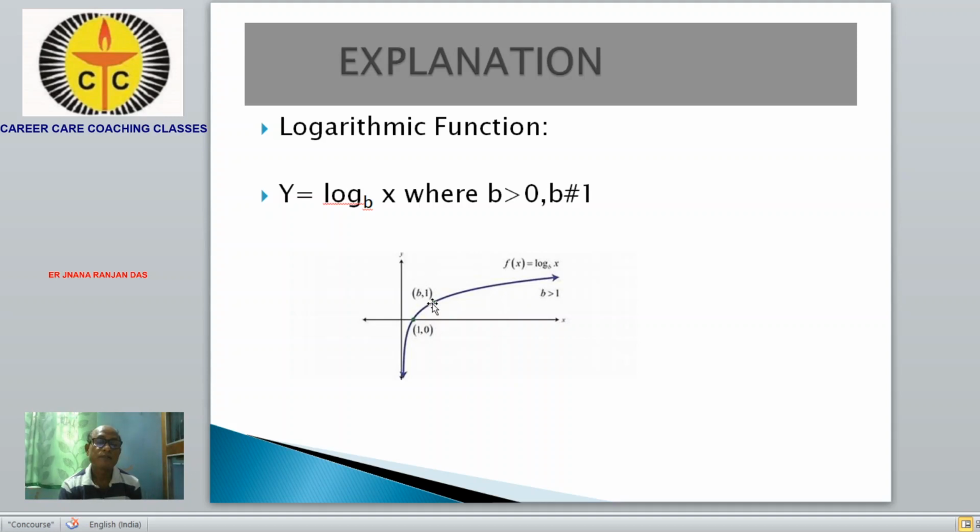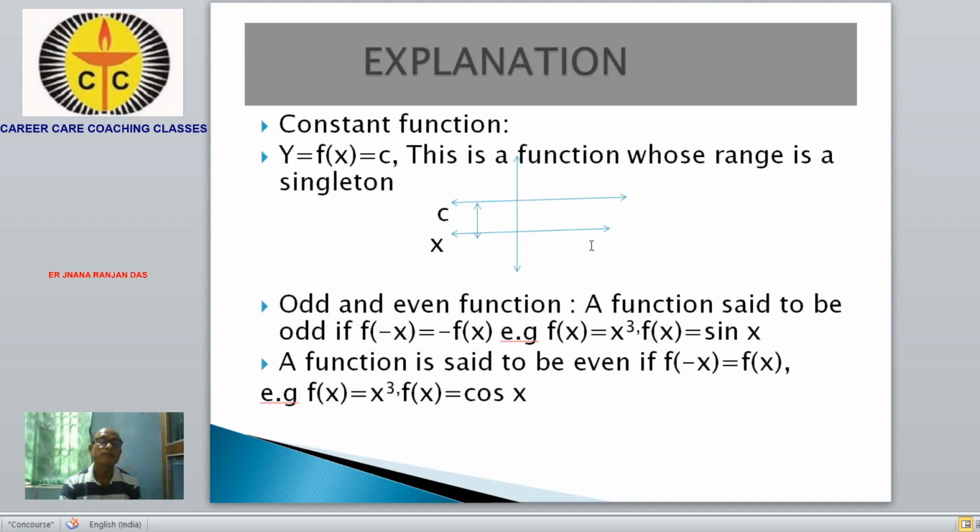The point is 1, 0. Here b is greater than 0, not equal to 1, but specifically if b is taken as greater than 1, the logarithmic function graph will be like this.